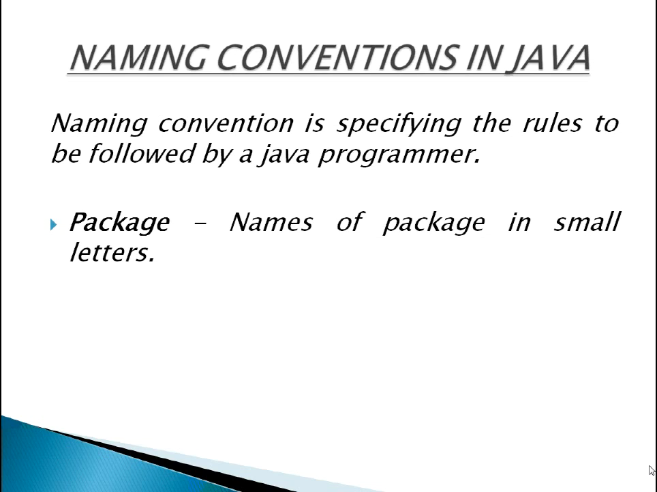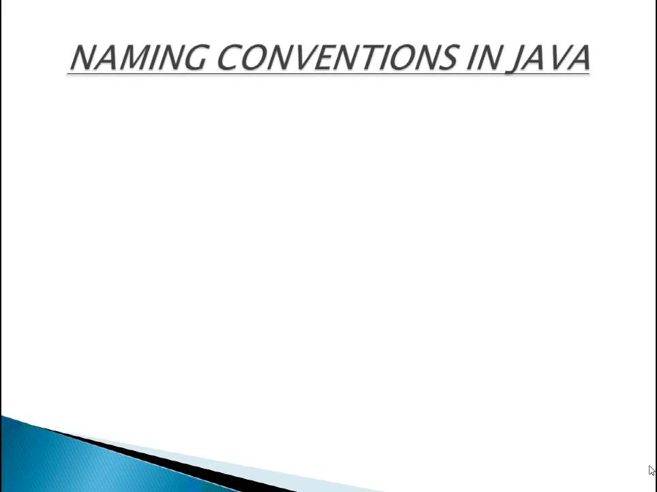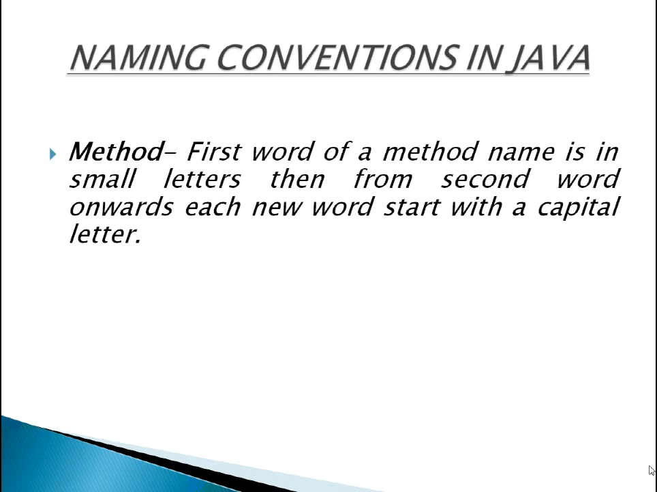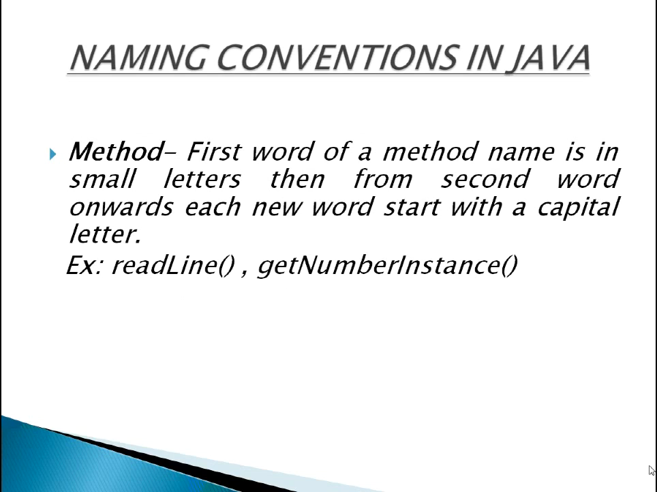The name of a package in Java is written in small letters. For example, java.io, java.awt. A class or interface name starts with a capital letter. For example, String. Here String starts with capital S. DataInputStream, capital D. Methods: the first word of a method name is in small letters, and from the second word onwards, each new word starts with a capital letter. For example, readLine. Here Line starts with a capital L.